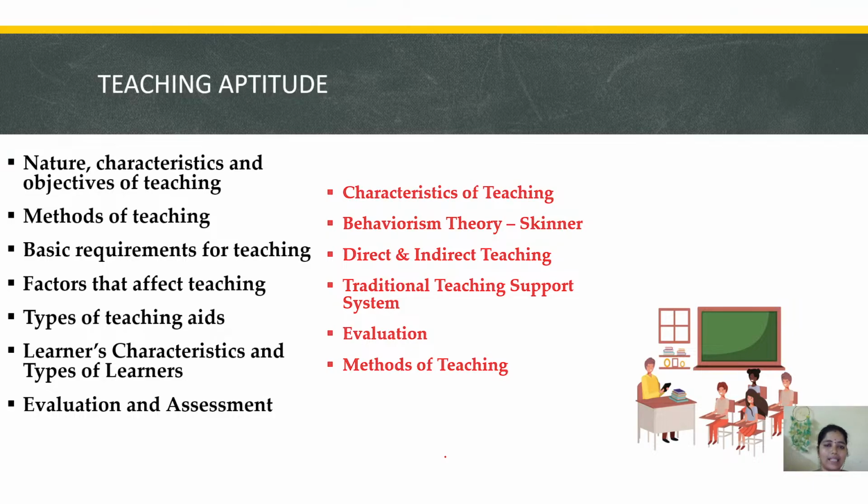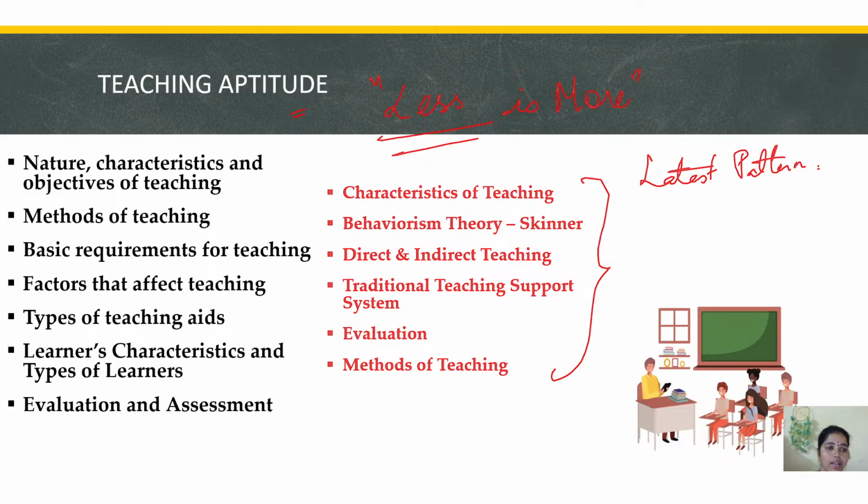Next, we will see in each topic, like teaching, research, all the 10, which important topics we have to cover. As per ma'am's slogan, less is more. Covering all the concepts and all the things is not possible, right? So when we know there are some areas where short questions will come, we can get them right. Under teaching aptitude, these are the things under the latest pattern. Underline that: these are the questions we are getting.